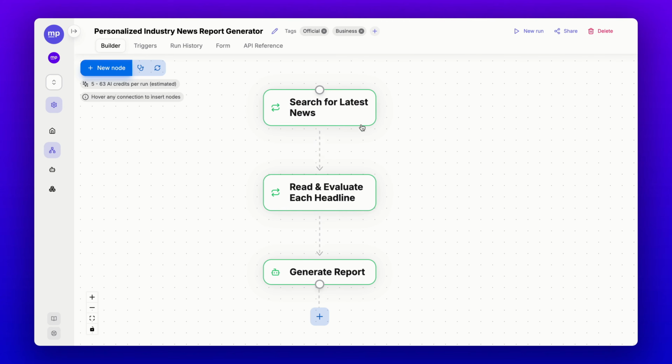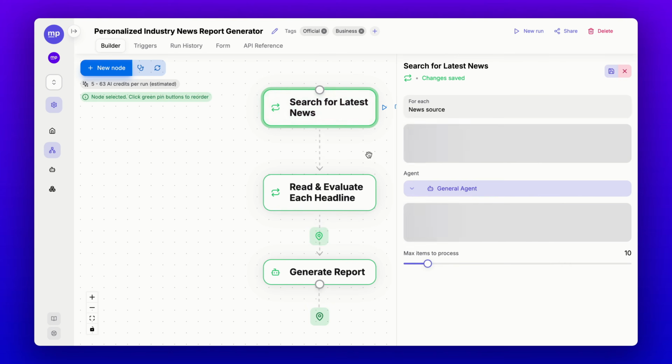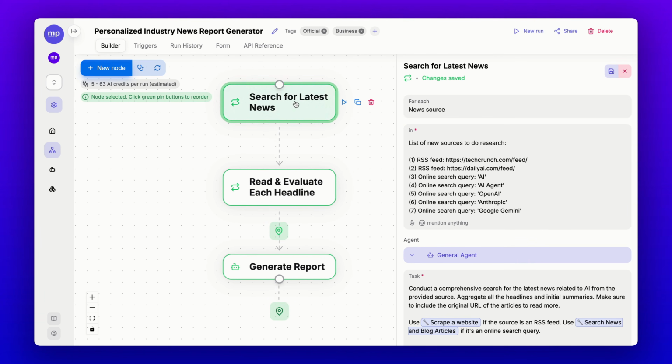This AI workflow doesn't need any human input to trigger. It will start with a step to search for the latest news about your niche. In this case, the niche I'm interested in is AI news. Specifically, I'm a business owner looking to understand AI better and how I can use AI in my own business. So with this search for latest news step, I have different news sources that I want to monitor.